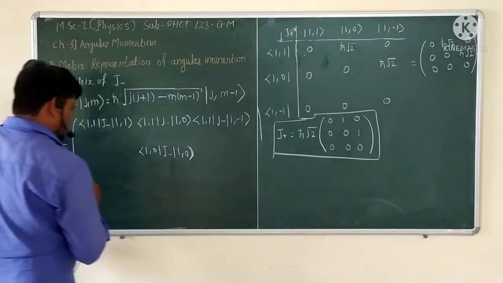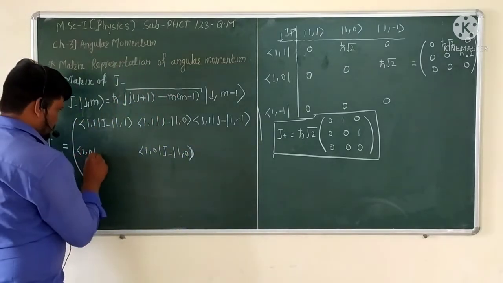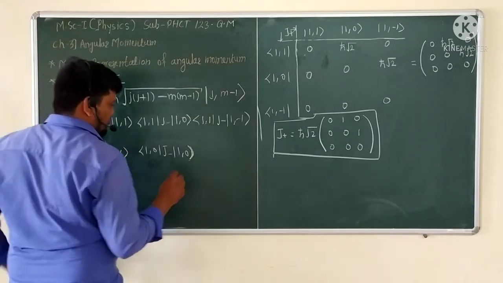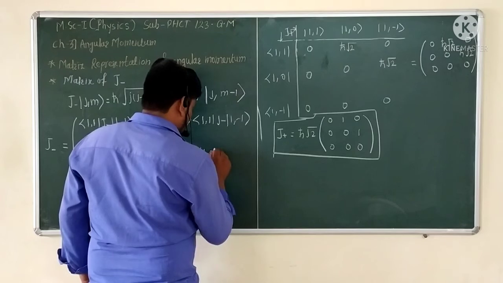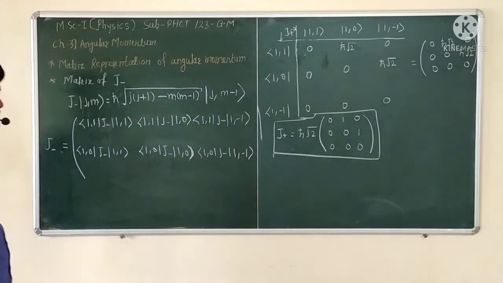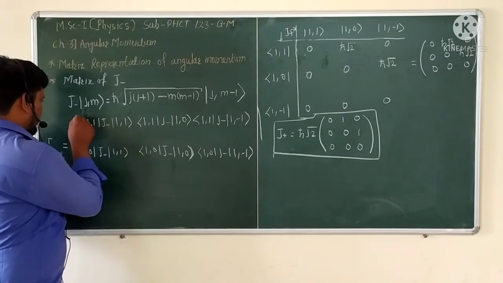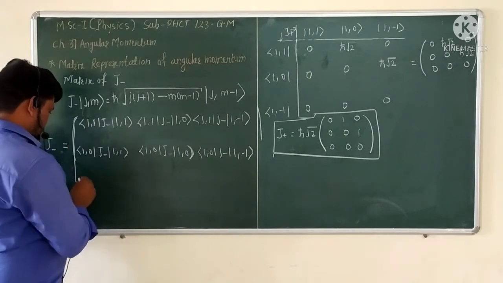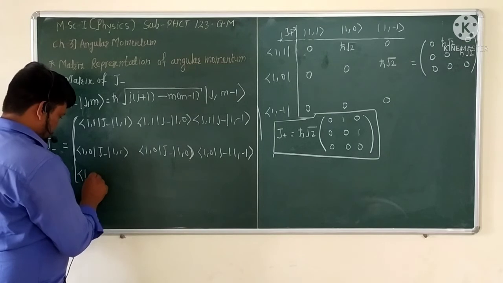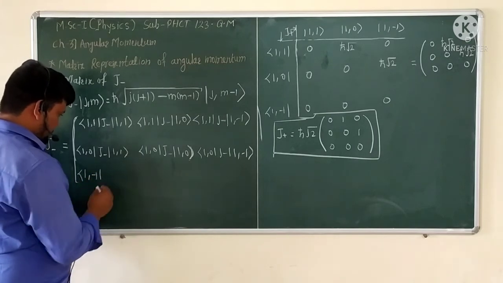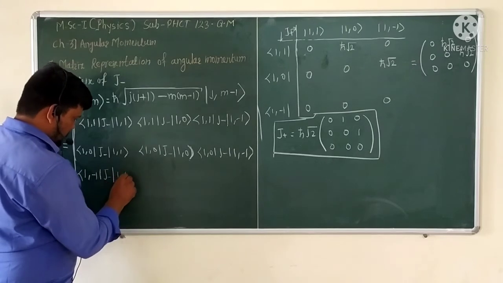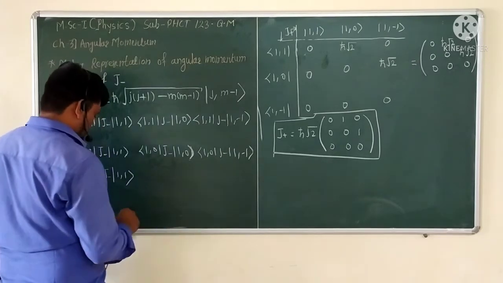Okay, so this is ⟨1,0|J₋|1,1⟩, and this is nothing but ⟨1,0|J₋|1,−1⟩. Next bracket, which is here, so that is the relation of ⟨1,−1|, the eigenstate, J₋ operating on this basis, so that is |1,1⟩, the eigenstate of 1,1.